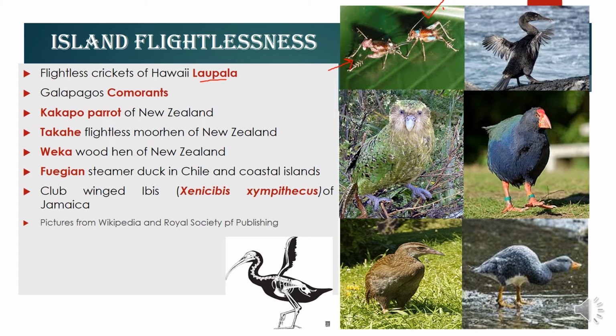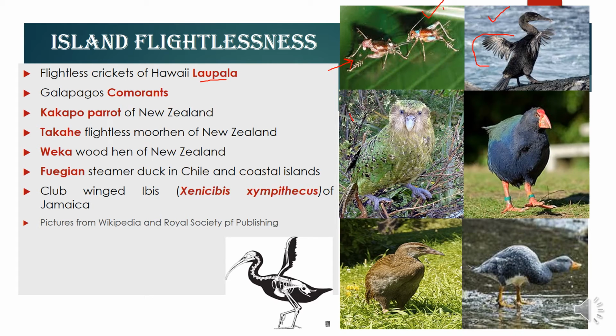Also, this is another example, the Galapagos cormorant. You see, it has a much reduced wing, and actually this wing is used by the cormorant not for flying, but while swimming inside the water and getting fish and other crustaceans.